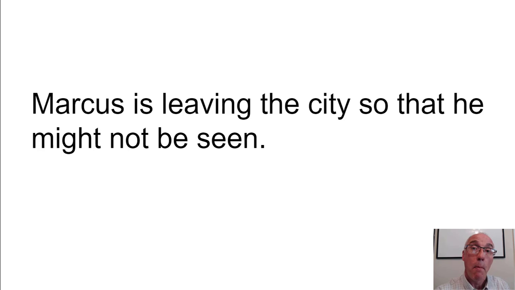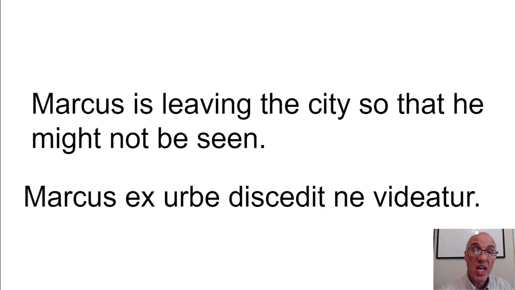Or another example. Marcus is leaving the city so that he might not be seen. Marcus exurbe discedit, perfectly normal sentence, no issue there. It's the ne. Remember I said the negative is introduced by a ne. Ne videatur. And that ea, video is a second conjugation verb. That ea in between the stem and the ending is a sign of the subjunctive. So Marcus left the city so that he might not be seen.